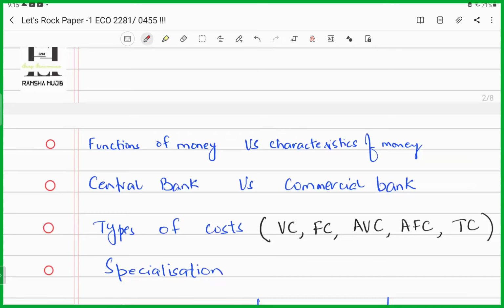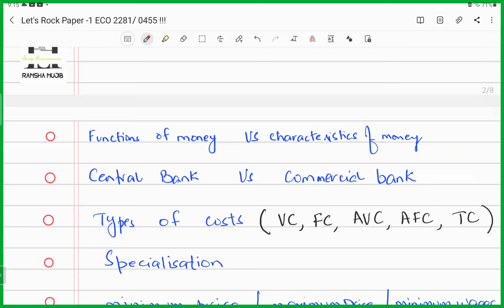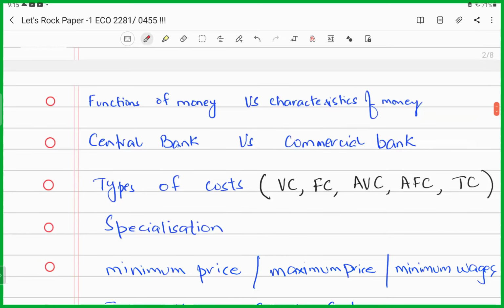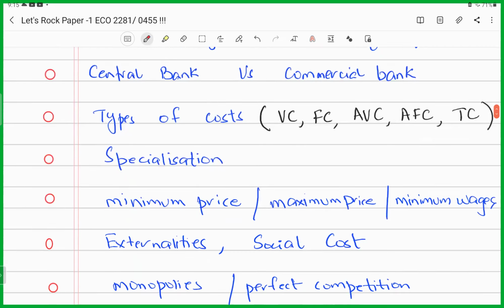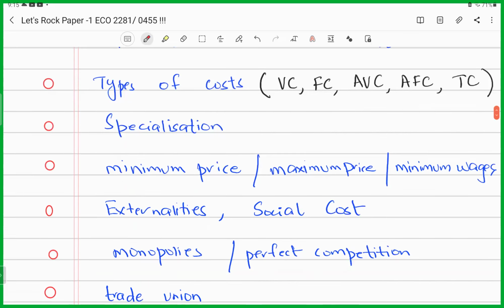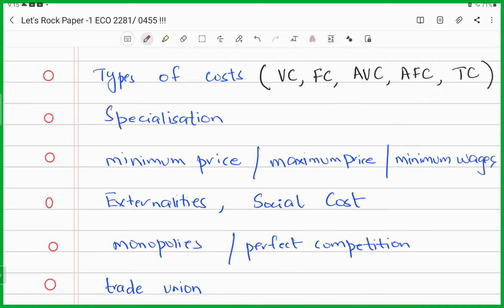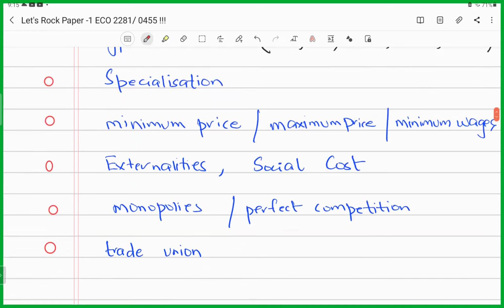Types of cost, again, they could give you a graphical question, or it could be a calculation question regarding variable cost, fixed cost, average variable cost, average fixed cost, and total cost. Specialization, again, the merits of specialization. They could talk about minimum price, maximum price. They could give you a diagram and ask what would be the effect of the government imposing a minimum price, price floors, price ceilings. Remember, imposing minimum wages, impact, externalities, social costs. Again, a very highly tested topic, an examiner favorite topic.